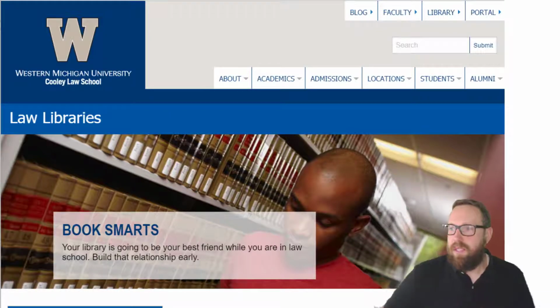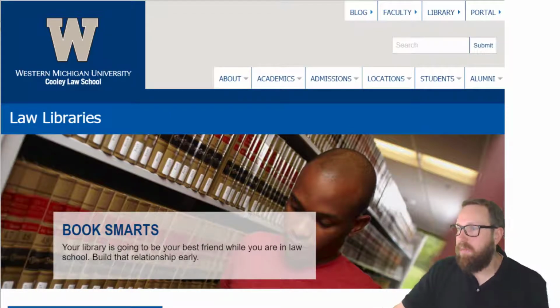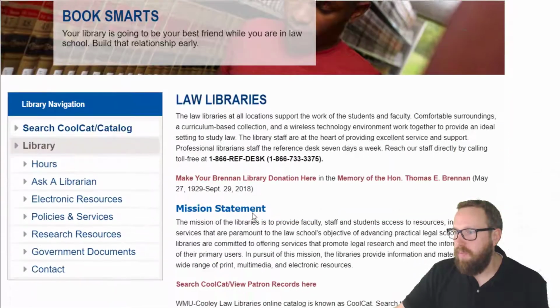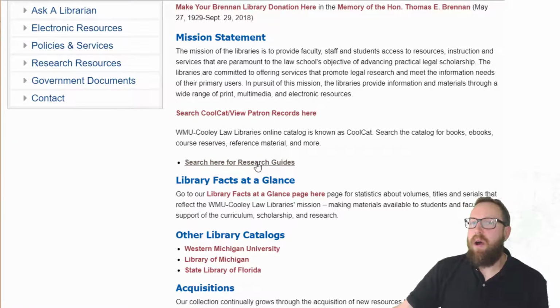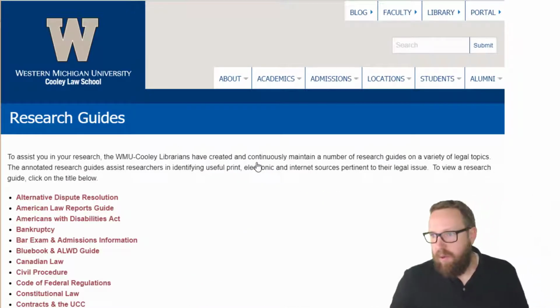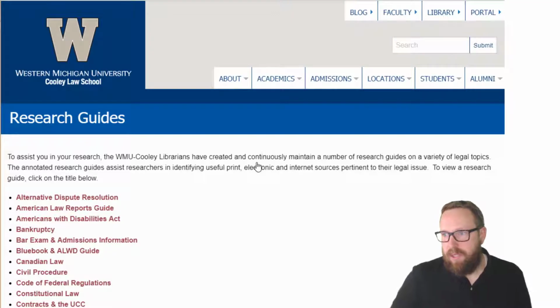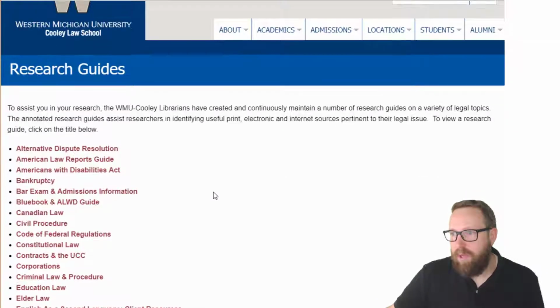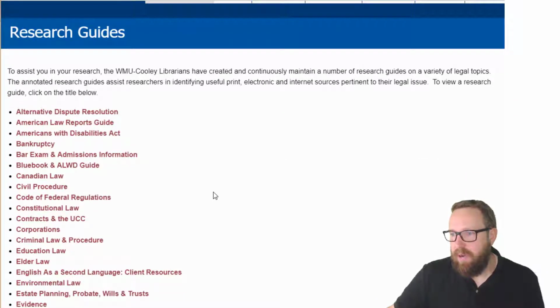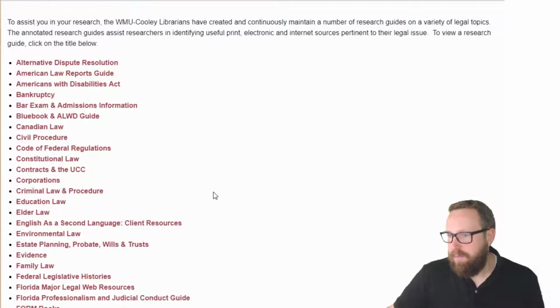So let's look here at Cooley's Library's website. You can just go to cooley.edu/library. And if you scroll down, you'll see that there's a link here for research guides. Now, all law schools have these. So if you're at a different law school, then just go to your library and you'll see the link for the research guides. If you can't find them, you can always ask the great librarians.